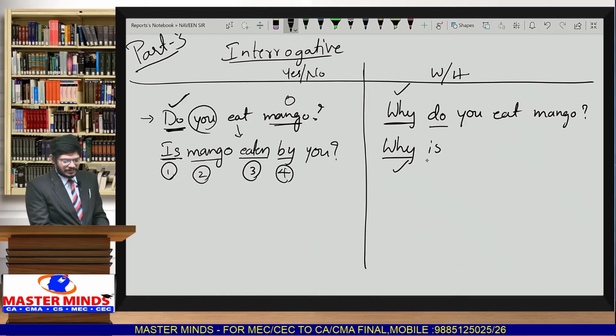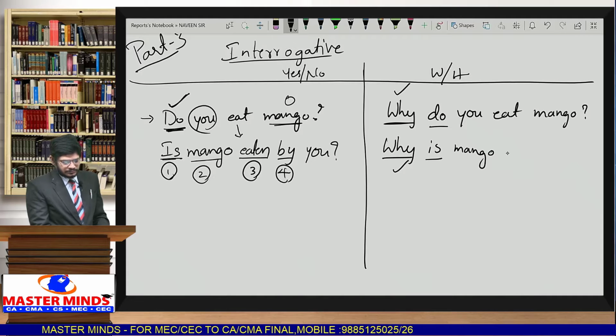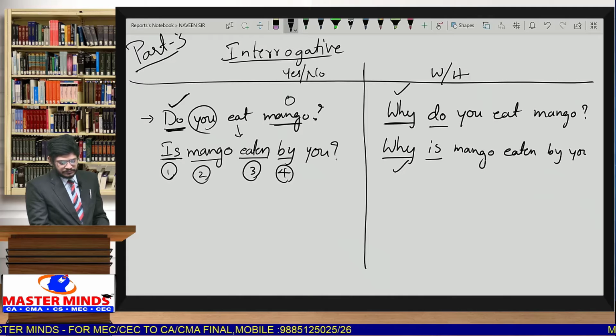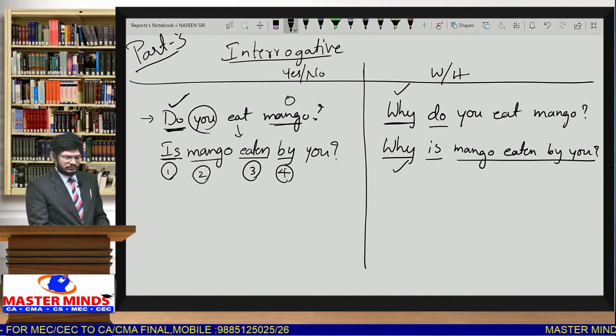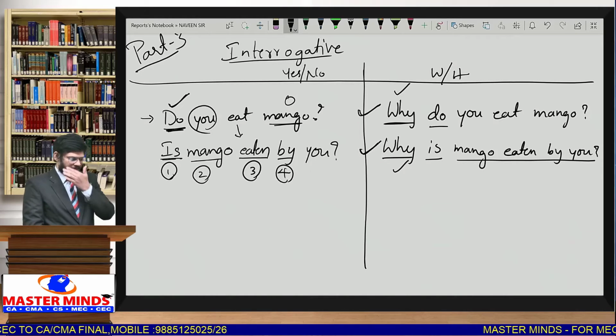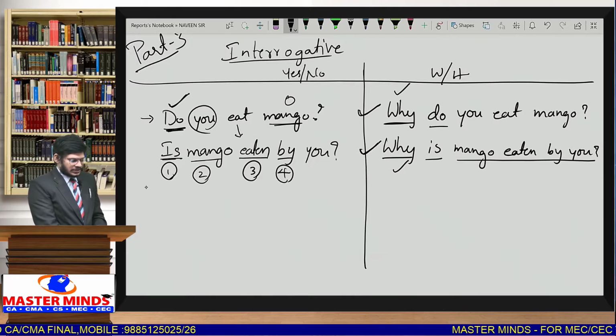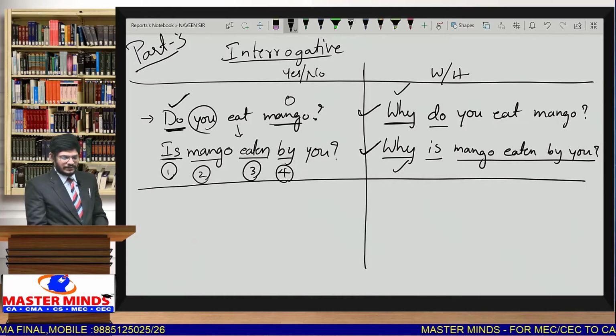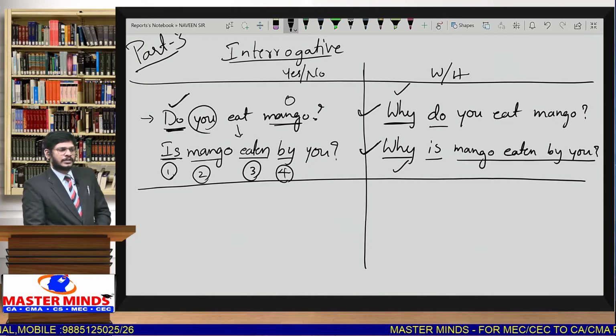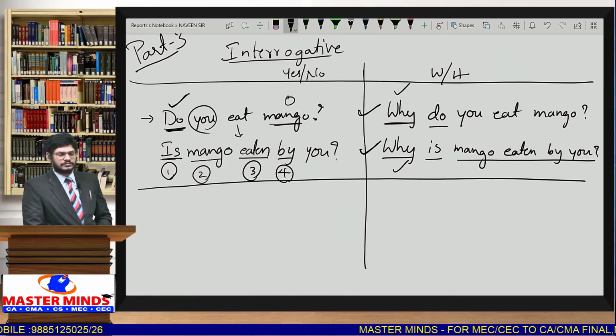If the sentence is in simple present, you have to take the helping verb from simple present. Why is mango eaten by you? Very simple. So whenever the given question is in WH form, your answer also comes in WH form. So this is how we can write active voice to passive voice whenever interrogative sentences are given. Very easily you can understand.